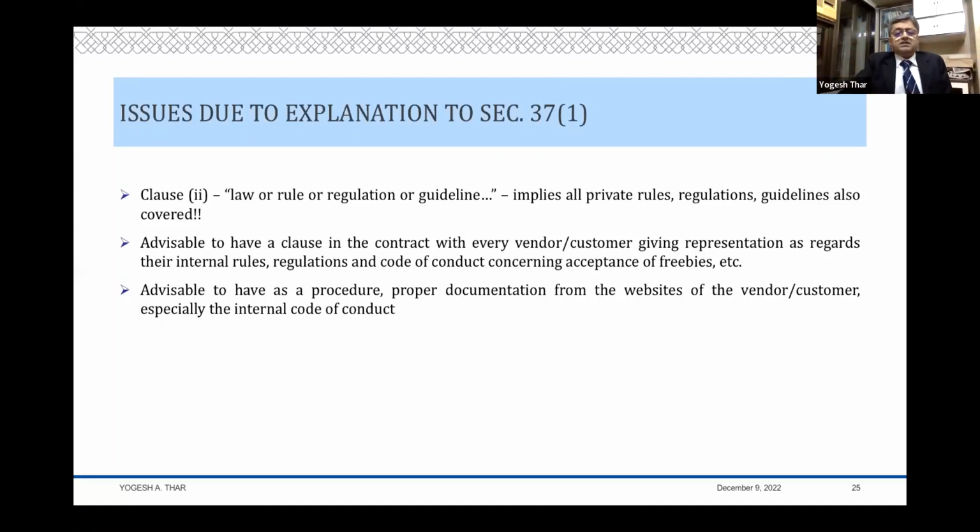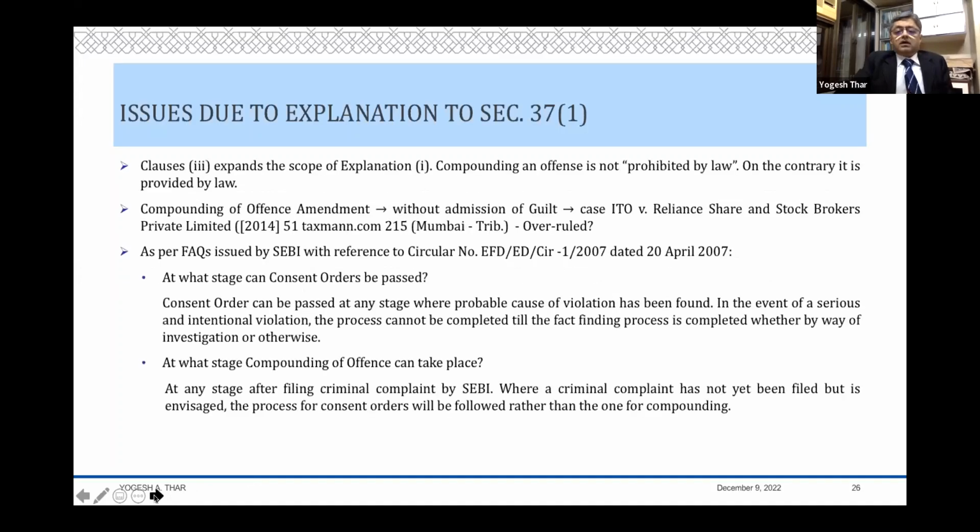So it is advisable to have a clause in all your contracts with all your vendors and customers, giving representation as regards their internal rules, regulations, codes of conduct concerning acceptance of freebies, etc. It is advisable to have, as a procedure, proper documentation from the website of the vendors and customers, especially their internal code of conduct and things like that.